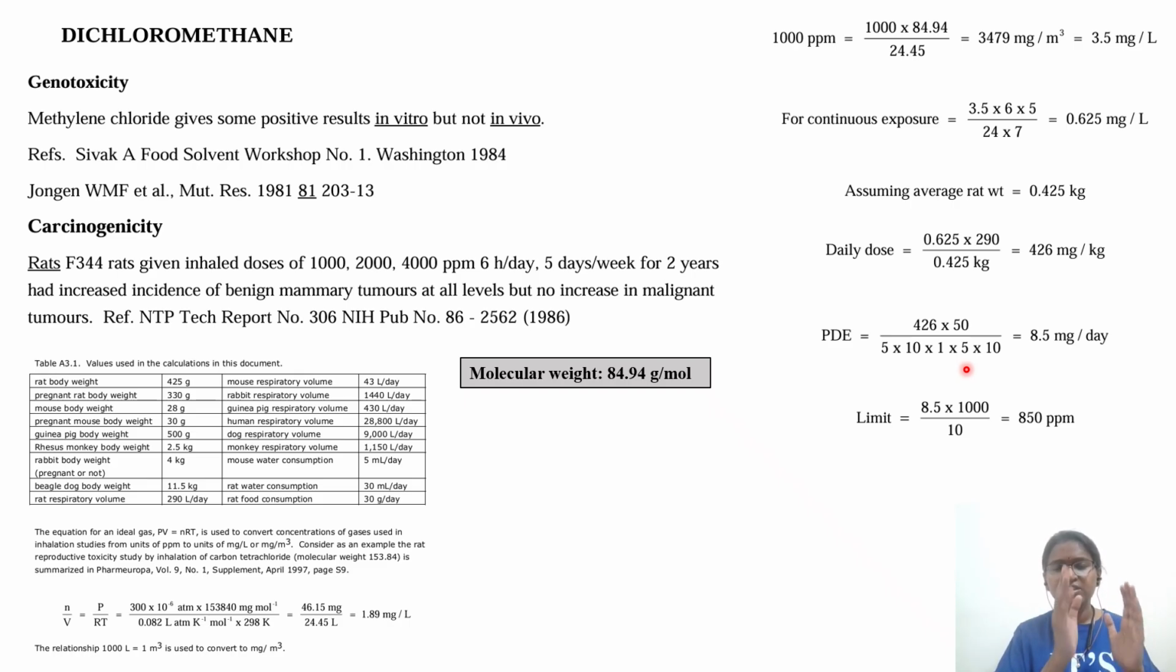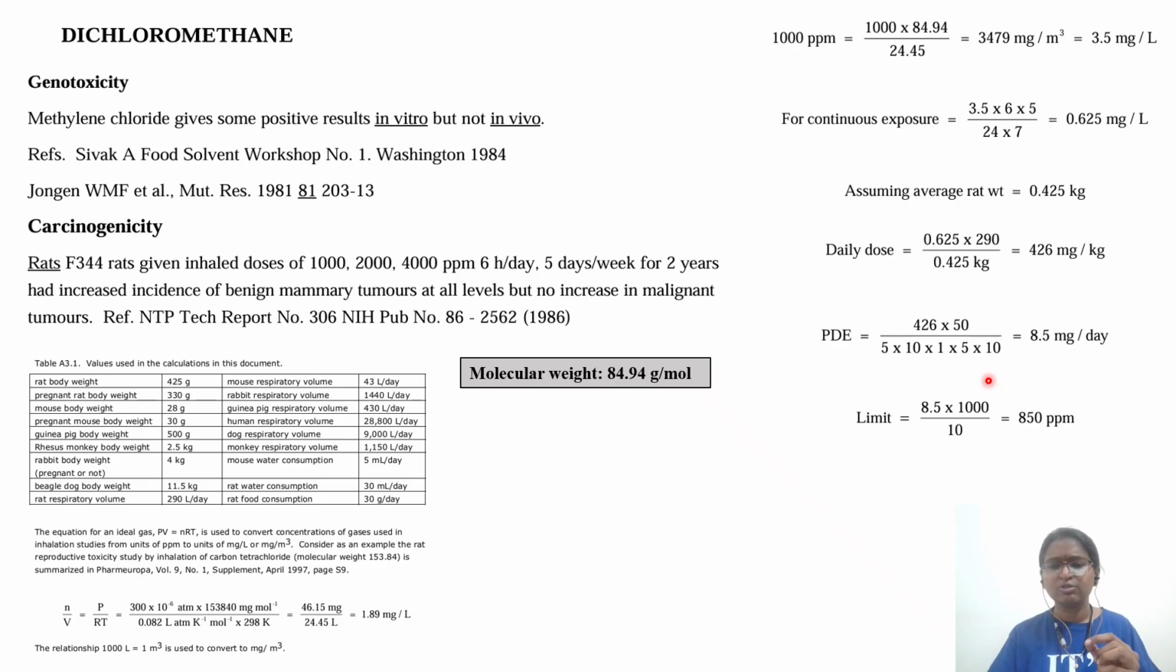And mammary tumors, probably they might have seen, I don't know whether they have seen only in males or females. You have to see the complete study. Here we do not have the complete study. You can go back and check. Still in the NTP website, this study will be there. So 10, since LOAEL they have considered, the lowest observed adverse effect level. That's why higher factor 10 they have gone.